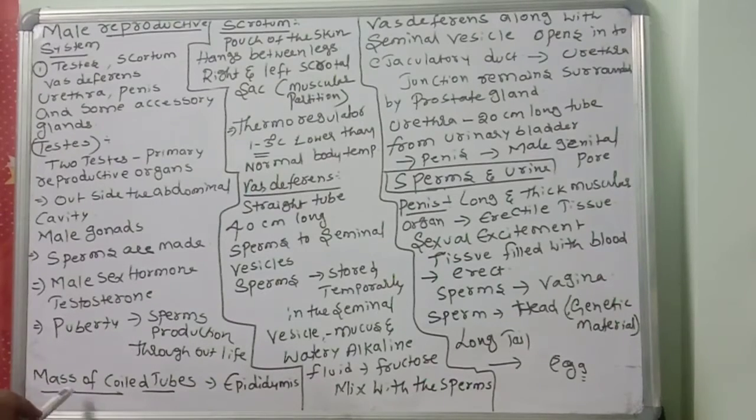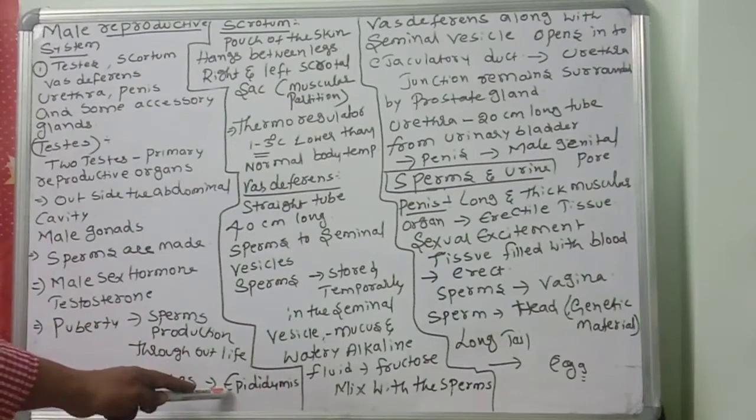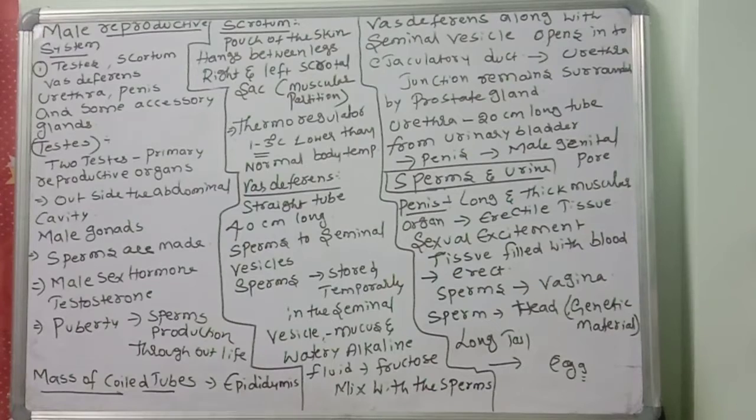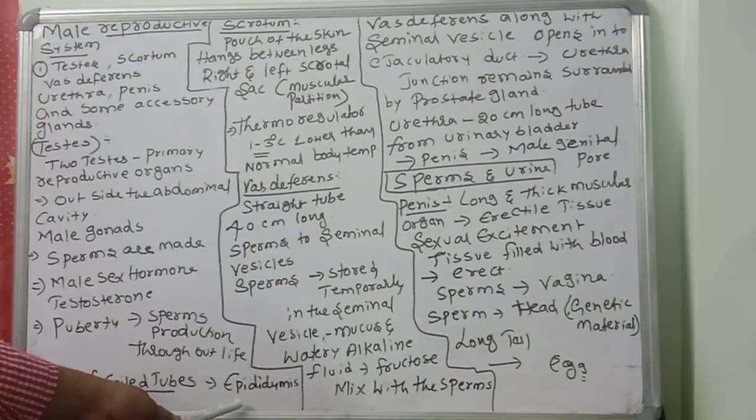There is a mass of coiled tubes, the epididymis. The epididymis is a very important structure. Vas efferentia, vas deferens, and epididymis are also present in the male reproductive system.